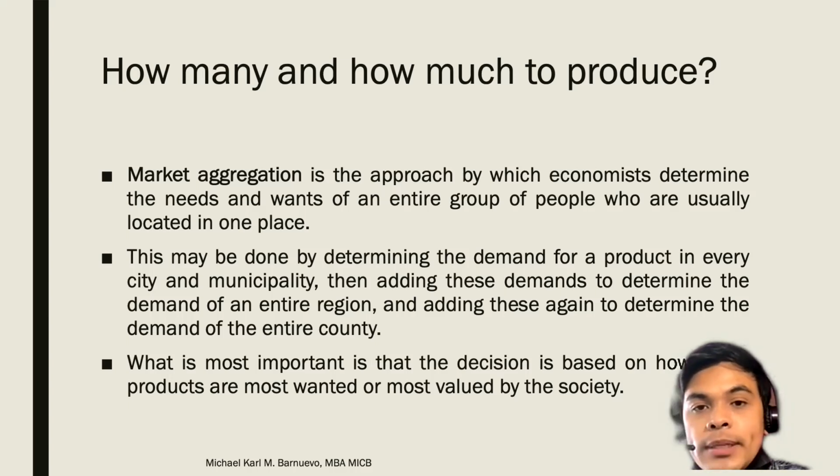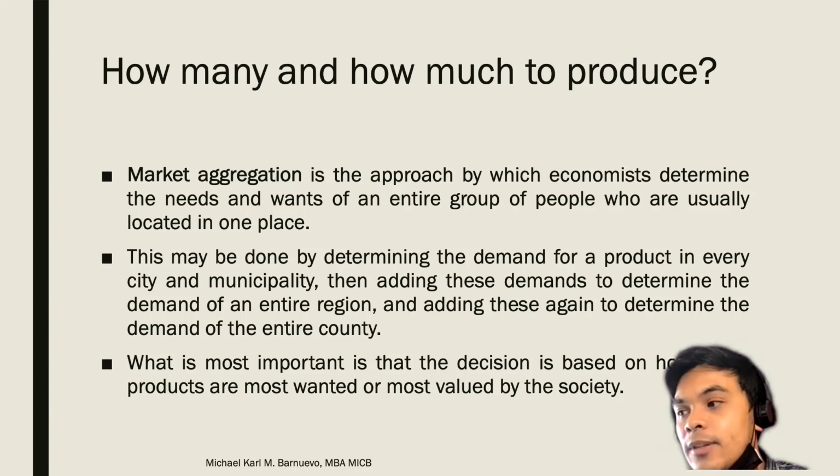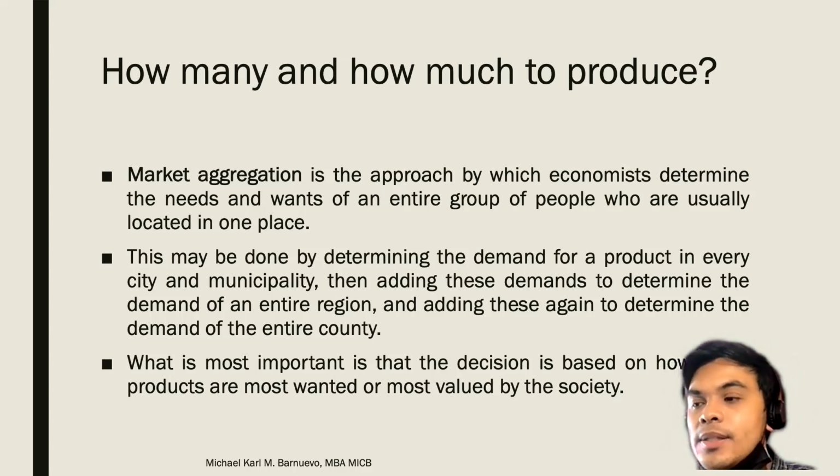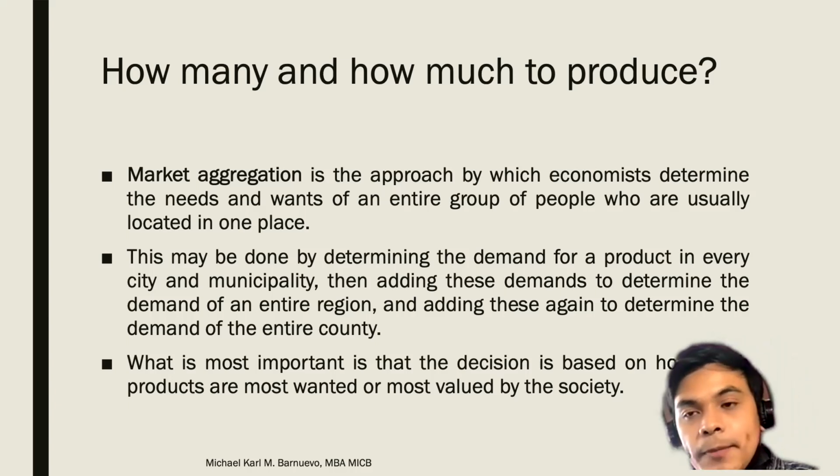It should not be over the optimal level or under the optimal level. For example, if we go back to our farmers, this is a common problem for the production of vegetables. Sometimes we overproduce vegetables to the point that there's no demand. What we are going to do with that product is throw it away, because these are oversupply.